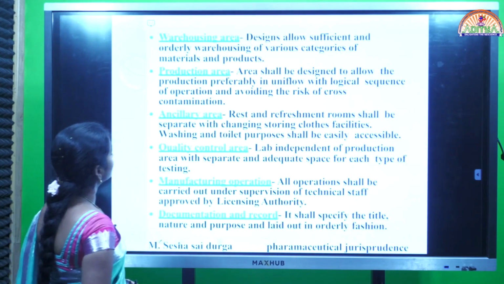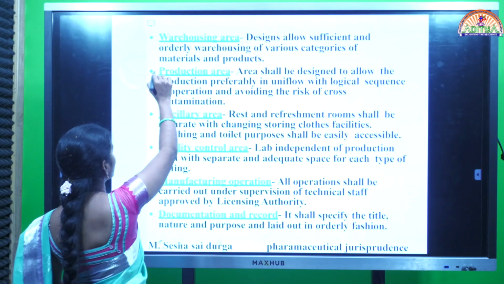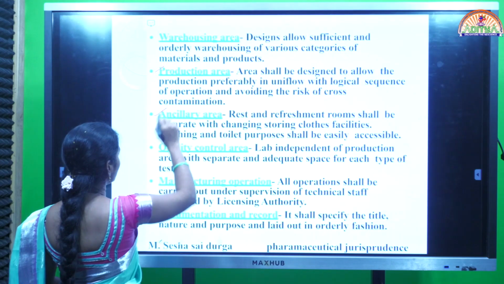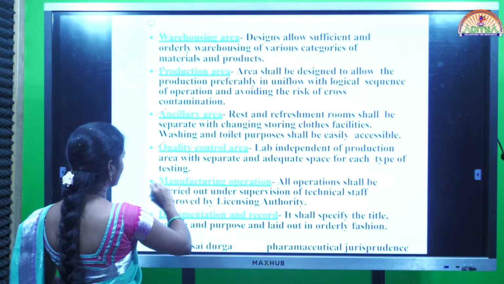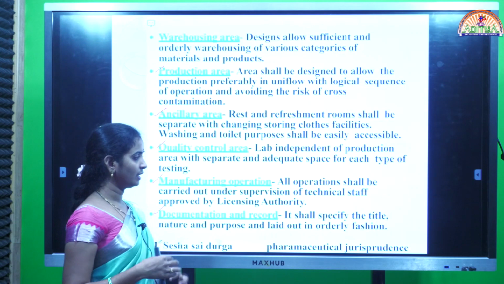Warehousing area, can you see the first one? The first one is warehousing area, next one production area, ancillary area, quality control area, manufacturing operation, documentation and record. We can see different parts.